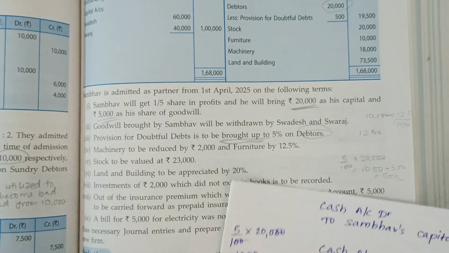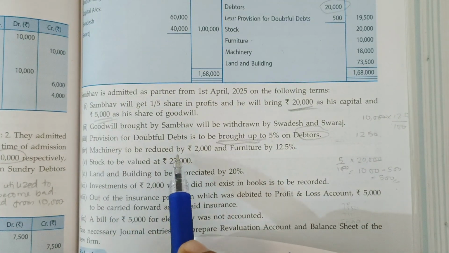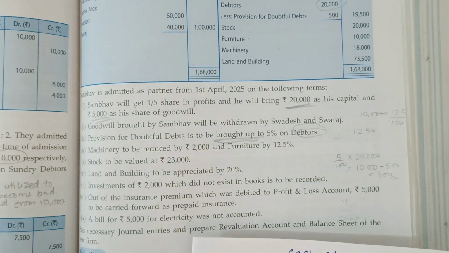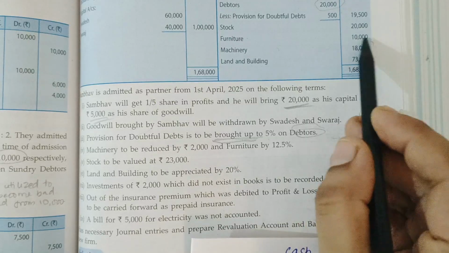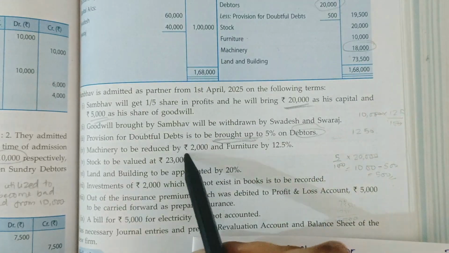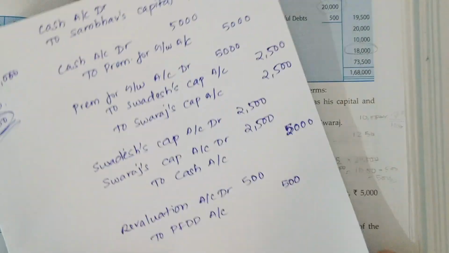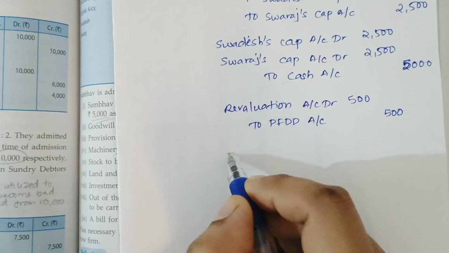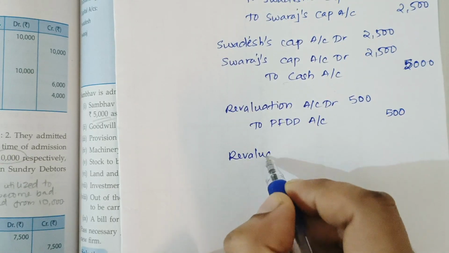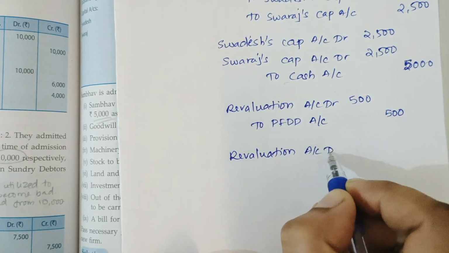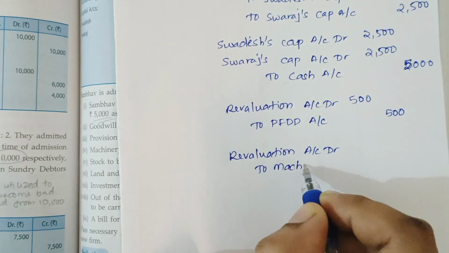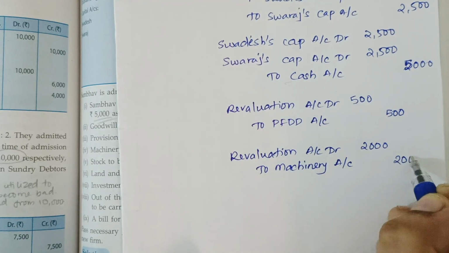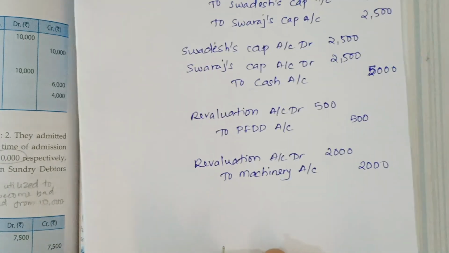The next one is machinery to be reduced by 2,000 and furniture by 12.5%. Machinery is 18,000 and it has to be reduced by 2,000. The direct amount is given. So the machinery is reducing, which means the asset is reducing. So the entry will be revaluation account debit to machinery account by 2,000. The machinery is reduced by 2,000. So this is the entry.